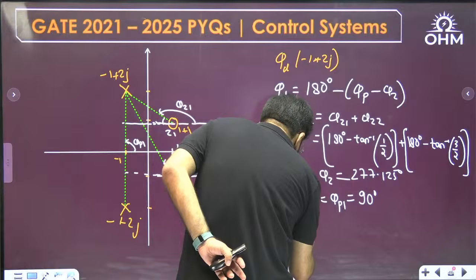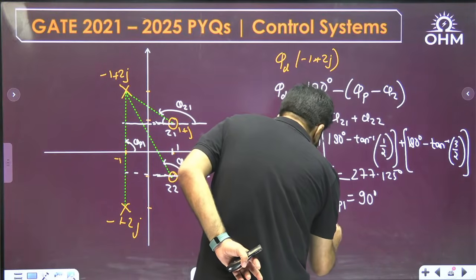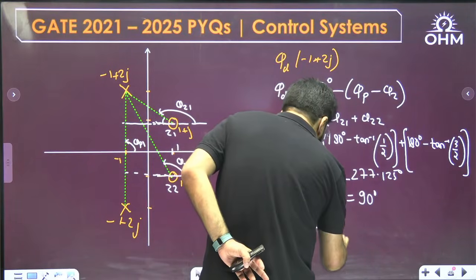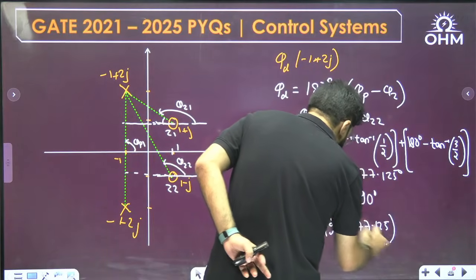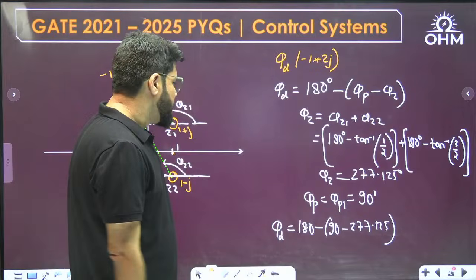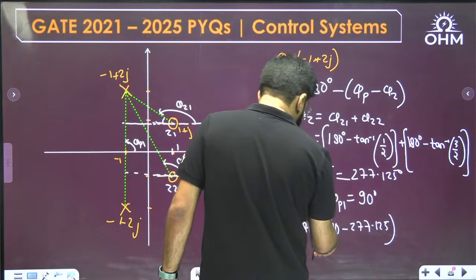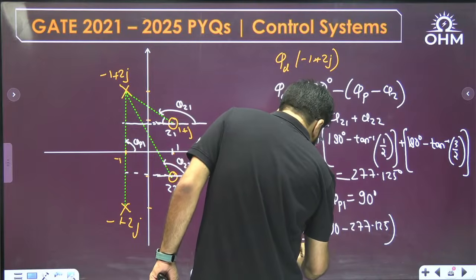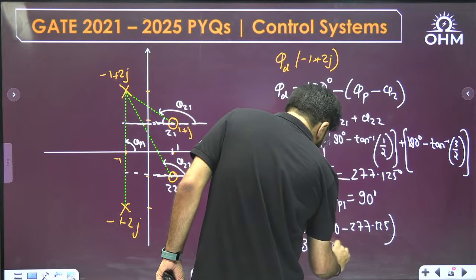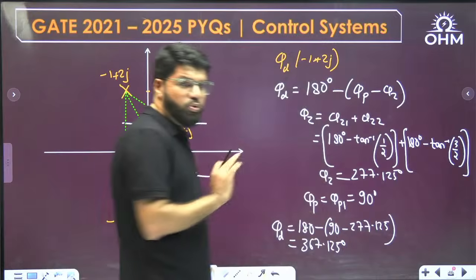So what is the final angle of departure? Angle of departure is given by 180 degree minus phi p minus phi z. So how much is it? 180 minus 90, that is 90, and minus minus 277 gives plus 277, plus 90. It is actually 367.125, but they want the answer in the range 0 to 360.